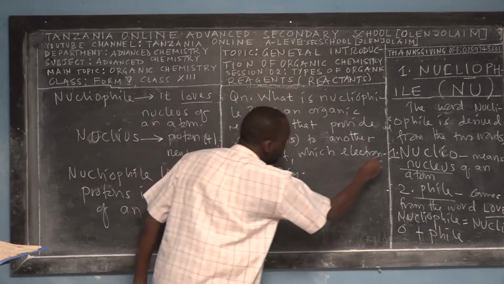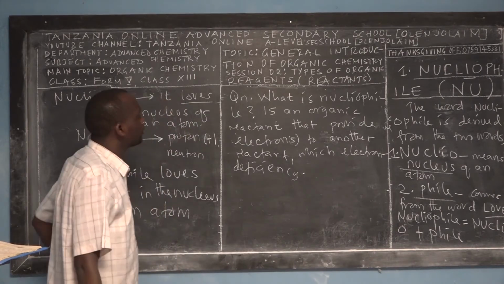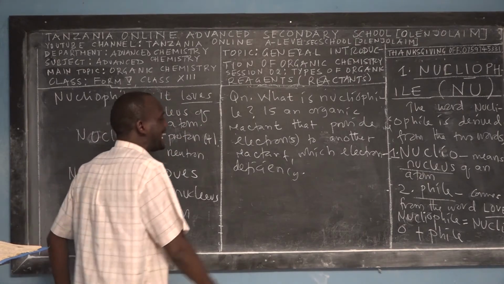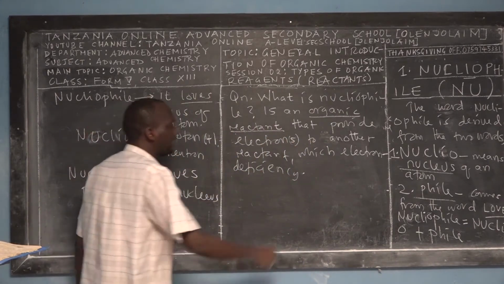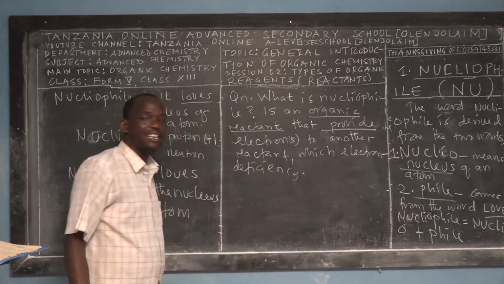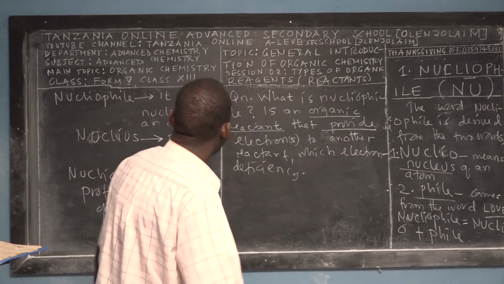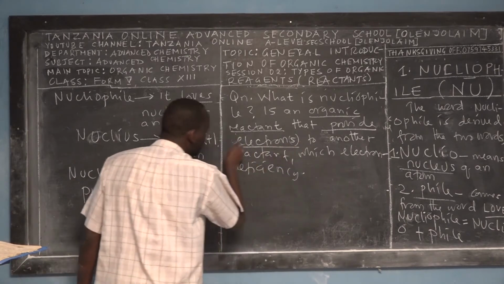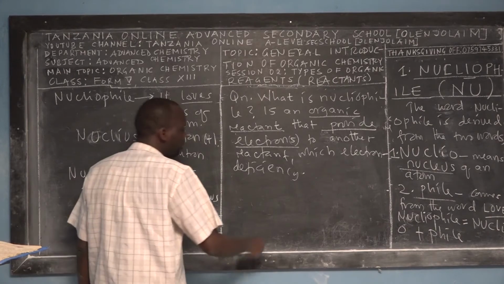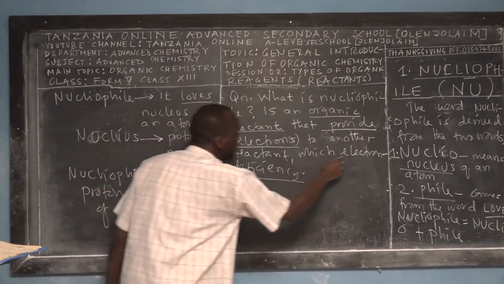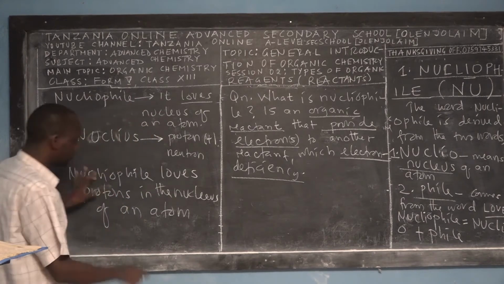Did you write? So check the corrections of the sentence you have written. So you say a nucleophile is an organic reactant, because you are learning types of organic reactants, right? That provides. You cannot provide what you don't have. So it's rich in what? Electrons, right? Electron or electrons to another reactant which is electron deficient. So remember this concept here.